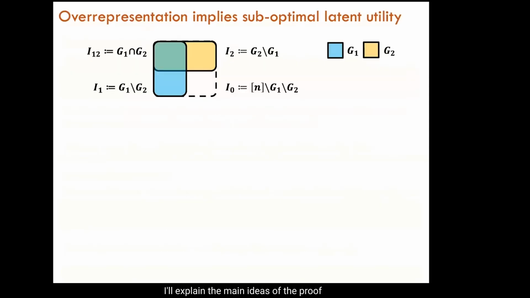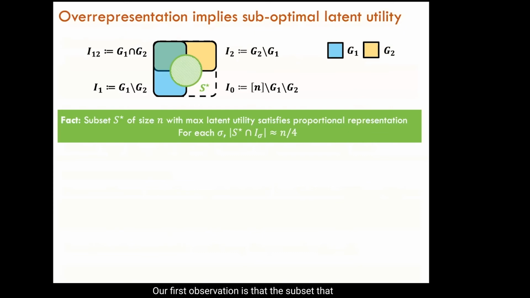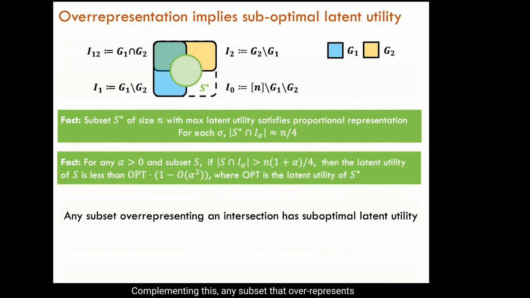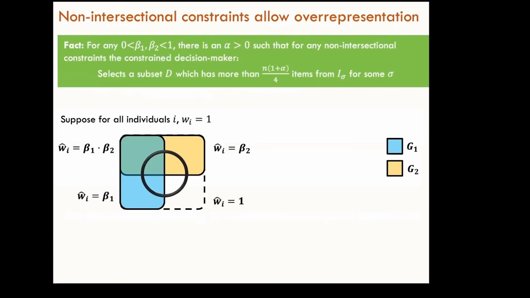I'll explain the main ideas of the proof with two groups that divide the set of applicants into four intersections of equal size. Our first observation is that the subset that maximizes the latent utility selects a proportional number of applicants from each intersection. Complementing this, any subset that overrepresents one or more intersections has suboptimal latent utility. Notably, both of these results hold because utilities are drawn IID, and because of this, each intersection has a roughly proportional number of applicants from the top n applicants.